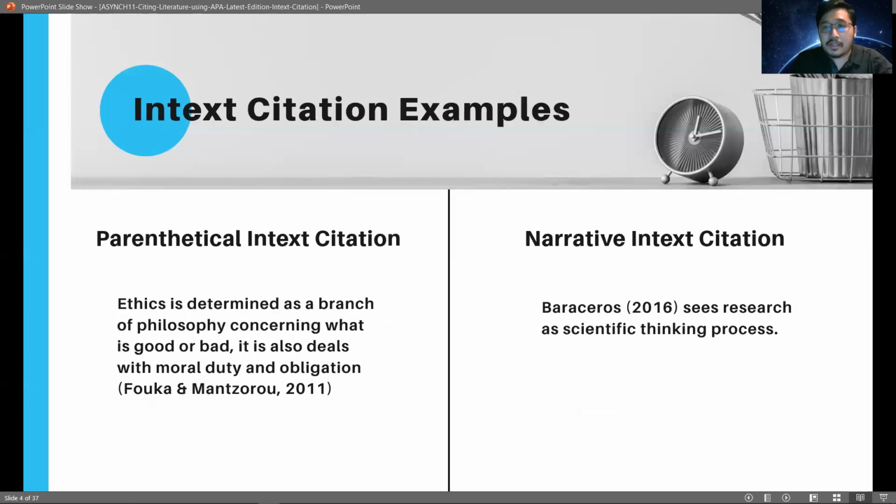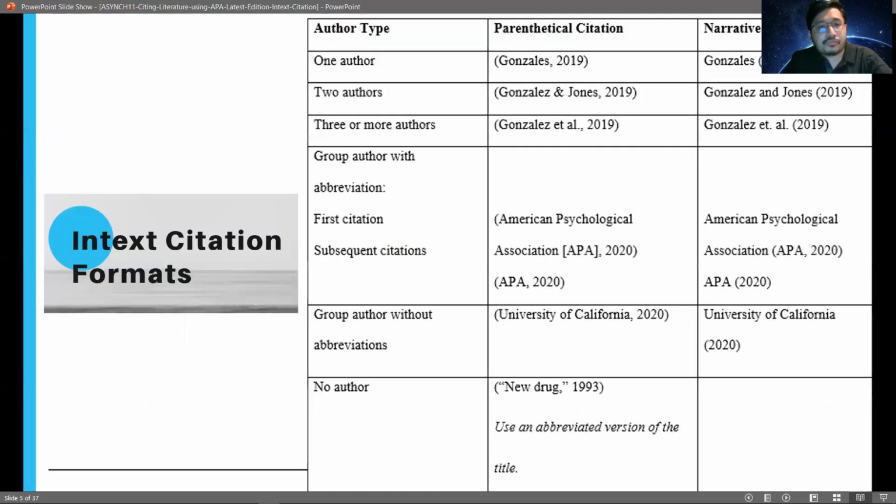To show you what they look like, okay, take a look at these. For parenthetical in-text citation, you put the citation at the end of your cited text. Okay, so don't forget the name of the author and the copyright year. And then for the narrative in-text citation, we use the name of the author as part of the cited text. Okay, so don't forget what they look like. Okay, you're going to need this when you establish your literature review.